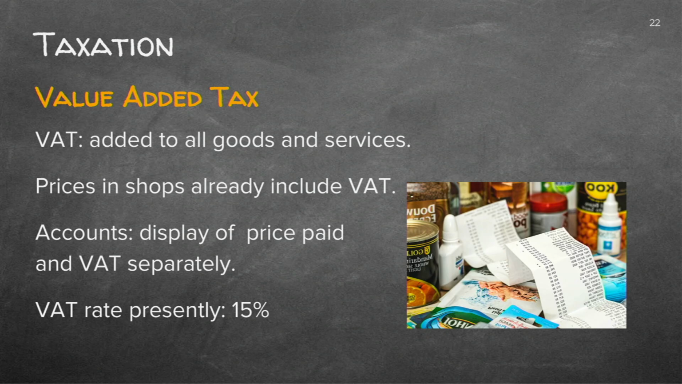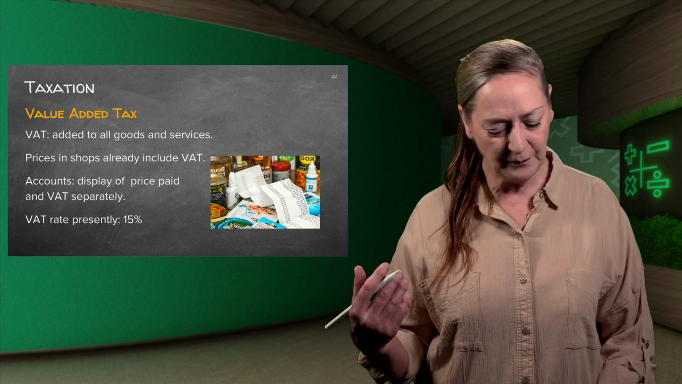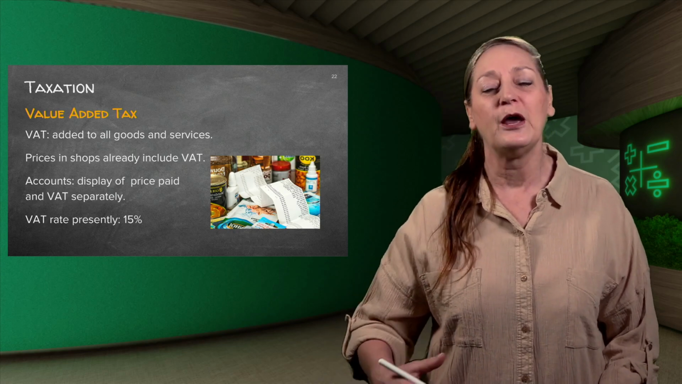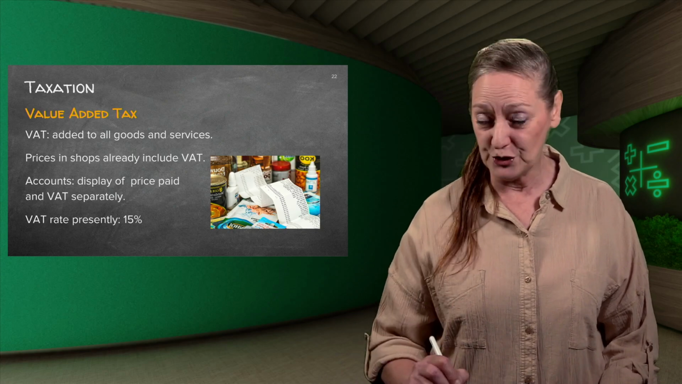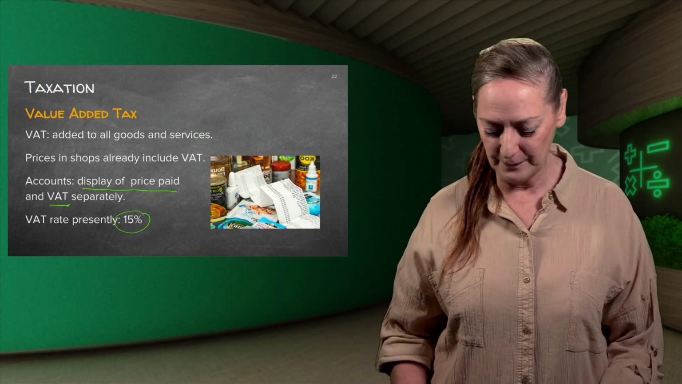Let's look at the other type of tax. That is your value added tax. So you go to the shop, you buy things, or you want certain services from people. They will add the tax to the original price. Prices in shops already usually include VAT, but sometimes on a slip you will see the price that you paid and the VAT shown separately. For the purpose of this video, we're going to use 15% as the VAT rate. It might change, but for this video, it's 15%. That means 15% must be added to all the products.